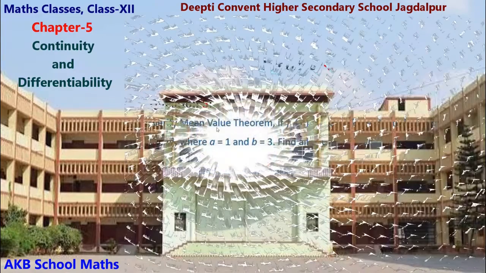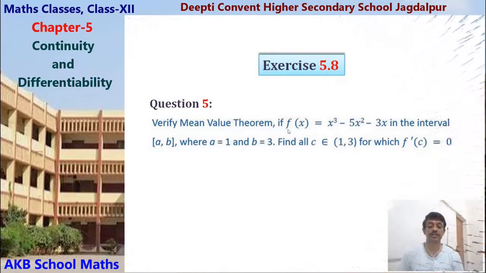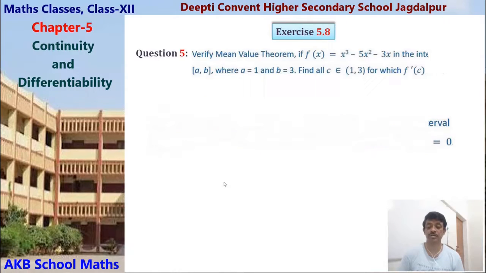Take question 5 of exercise 5.8. Verify the mean value theorem for the function f(x) equals x cube minus 5x square minus 3x in the interval [a, b], where a equals 1, b equals 3. Find all c belongs to (1, 3) for which f dash c equals 0. So here we have to verify the mean value theorem first. Let us solve it.